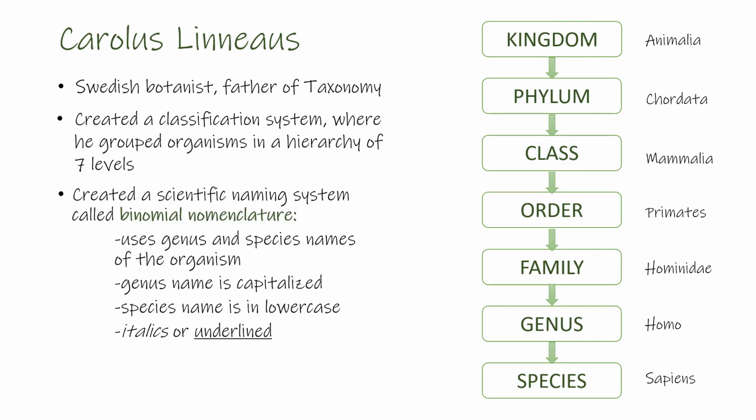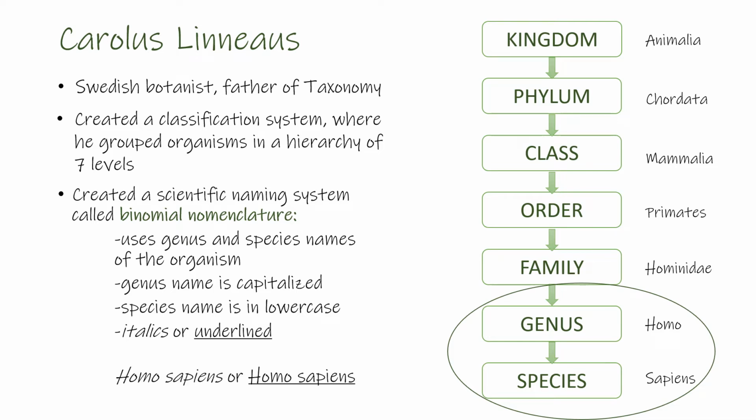He also created a scientific naming system called the binomial nomenclature, which uses genus and species names of organisms. The genus name is capitalized and species name is in lowercase, and it has to be written in italics or underlined. For humans, the scientific name will be Homo sapiens.